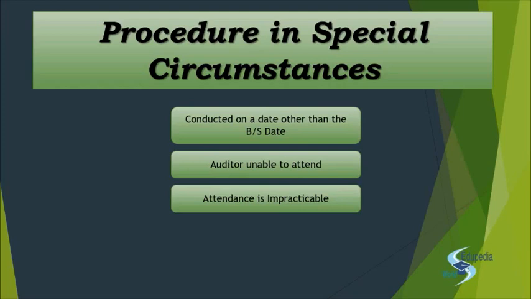Now another situation of impracticable, for example, your warehouse is in Assam, right, in Guwahati, and then there is a tense situation over there, and hence you are not able to do the inventory count, and that tense situation goes on from the mid of February to the end of April. If you are not able to do the inventory count, what do you do then? Right? Then you will have to apply your judgment. You will have to obtain sufficient appropriate audit evidence. You'll have to perform alternate procedures to obtain sufficient appropriate audit evidence. Right? Now what are the kind of alternate procedures you can perform in this case?